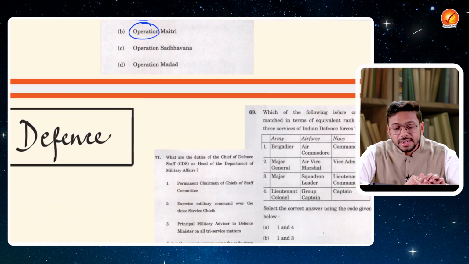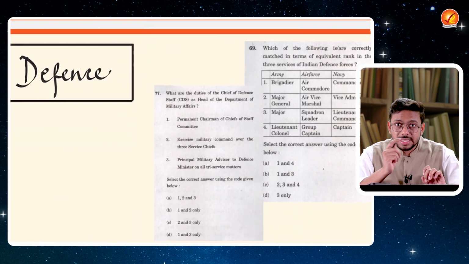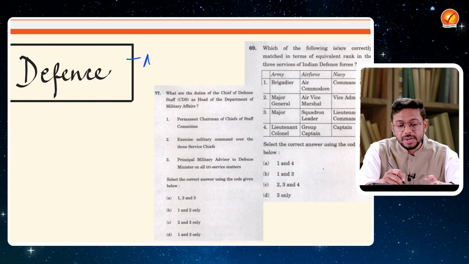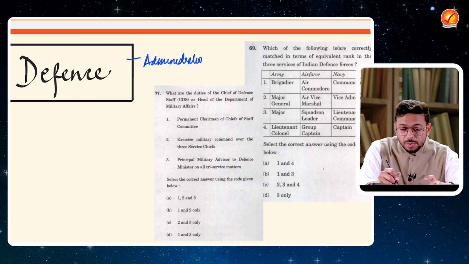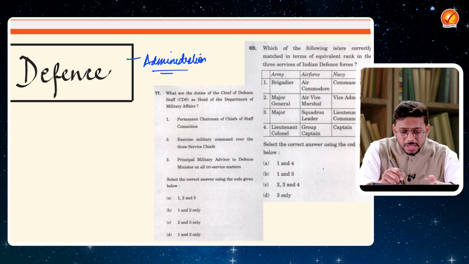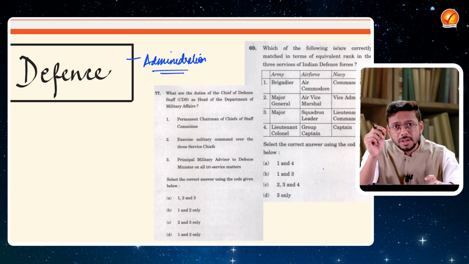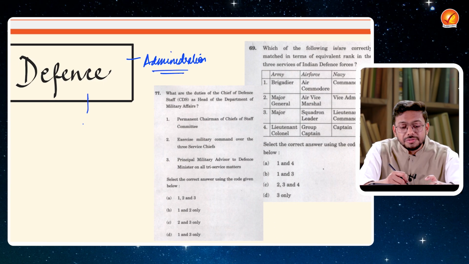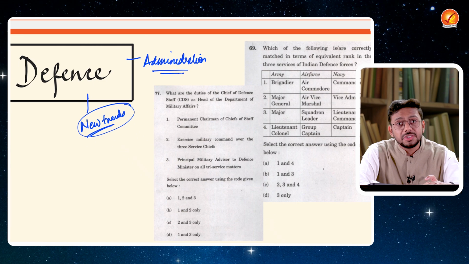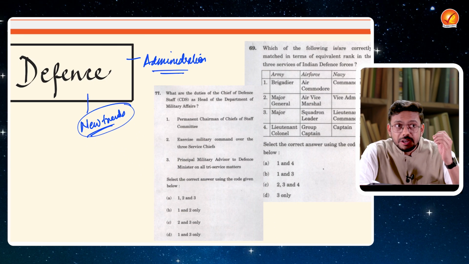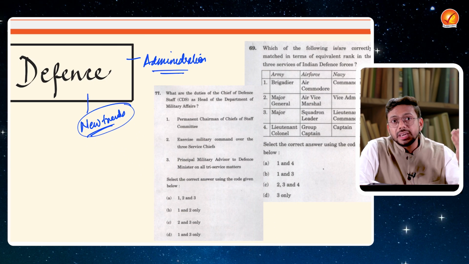But now the trend with respect to defense is that they're entering into defense administration. Now this is a new domain, and this is what you have to identify. Each UPSC paper will show you the various new trends, and in which direction the UPSC examiner can ask questions.